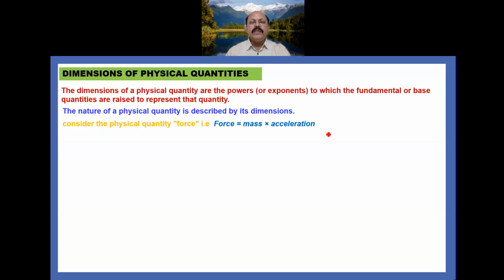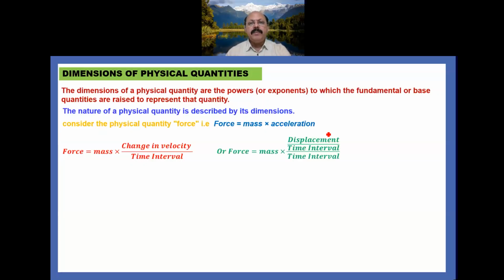As we know, force equals mass into acceleration, and acceleration is change in velocity upon time interval. So the force can be written as mass into change in velocity upon time interval. But velocity is the displacement upon time interval. So force equals mass into displacement upon time interval divided by time interval. Finally you will get force equal to mass into length, that is the displacement measured in length, divided by time interval squared, or can be written as mass into length into time raised to the power minus 2.